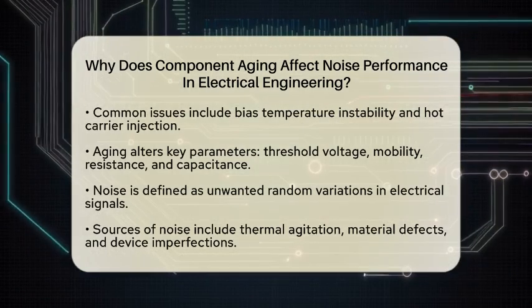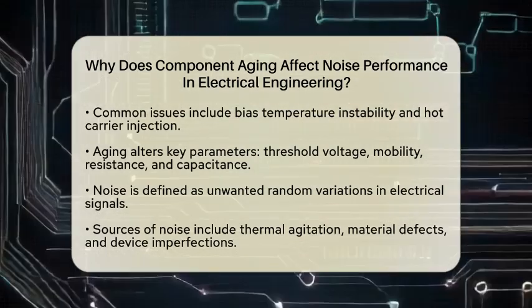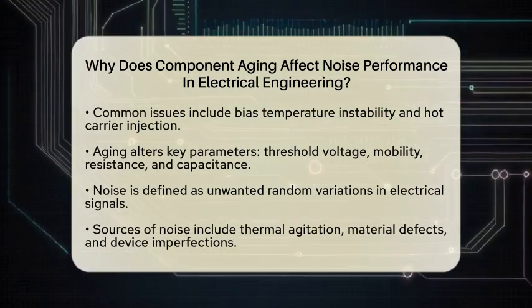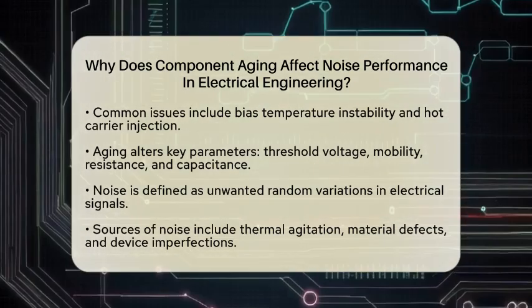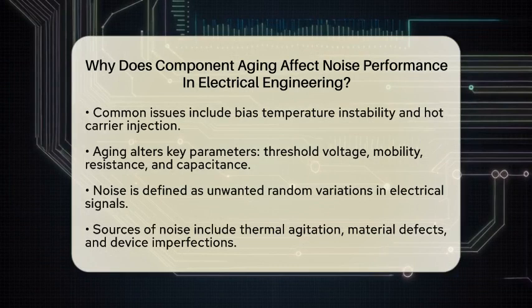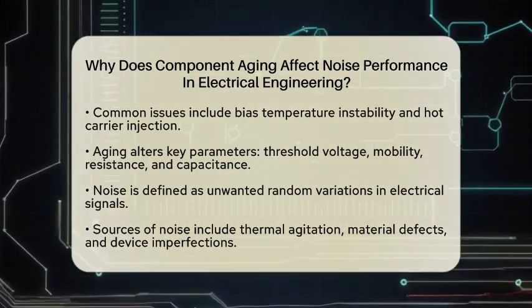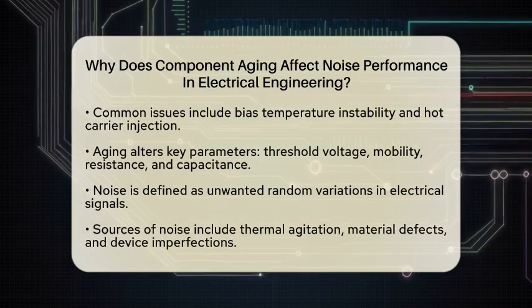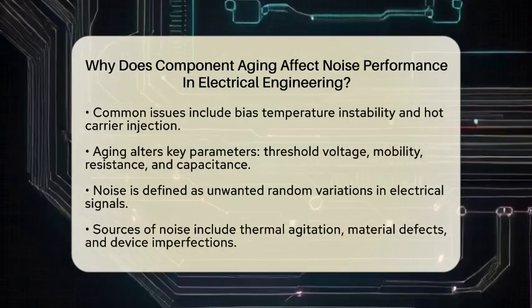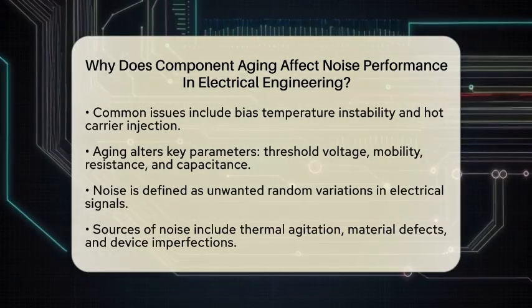To understand noise, think of it as unwanted random variations in electrical signals. This noise often comes from thermal agitation, defects in materials, and imperfections in devices. In analog signal processing, noise reduction relies heavily on stable component behavior to keep signals clear and accurate.